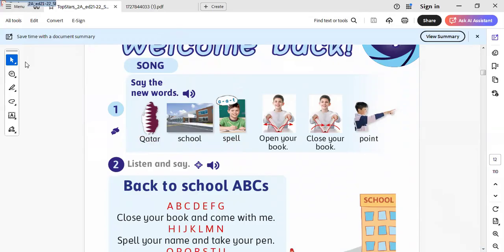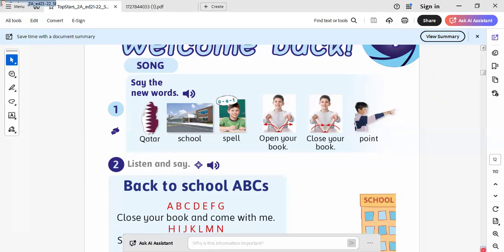For example, if my name is Iman, I would like to spell this name. I spell it E, dash, M, dash, A, and N. This is called spell. This is the meaning of spell. And we have the noun of spell. It will be spelling. Let's continue with the rest of the words in this unit.